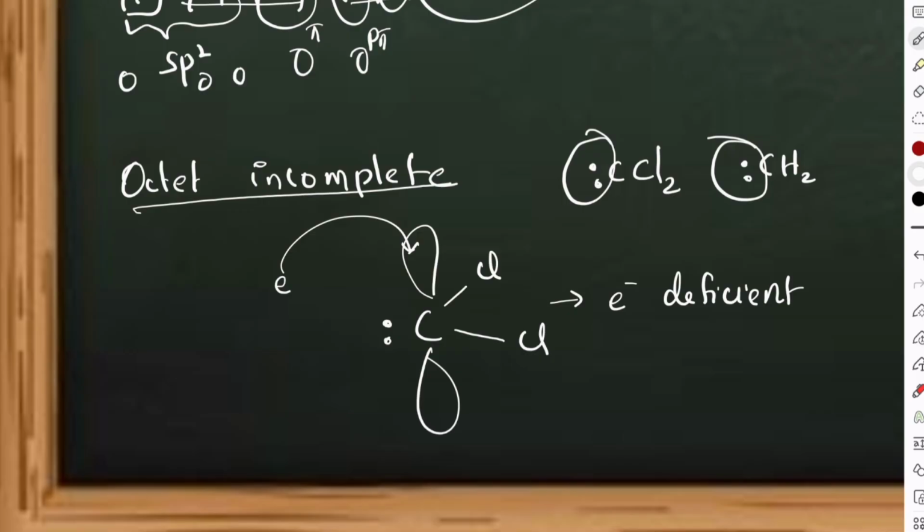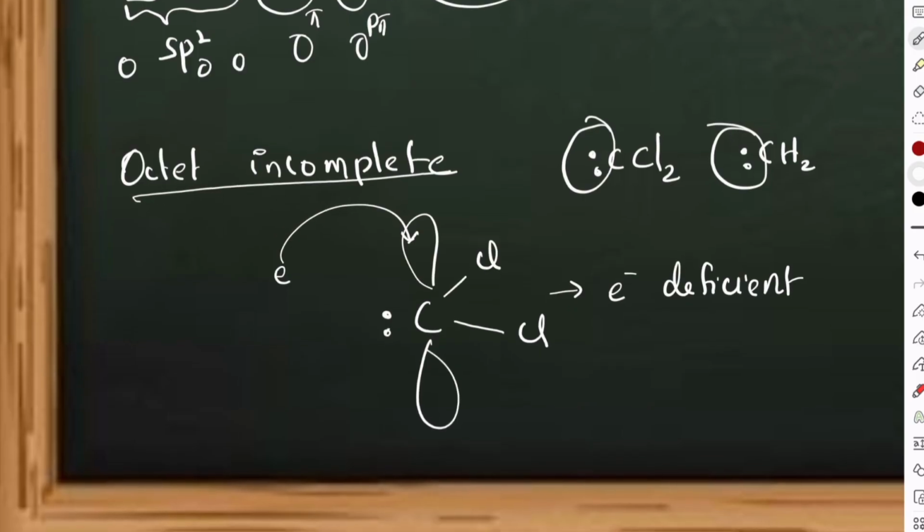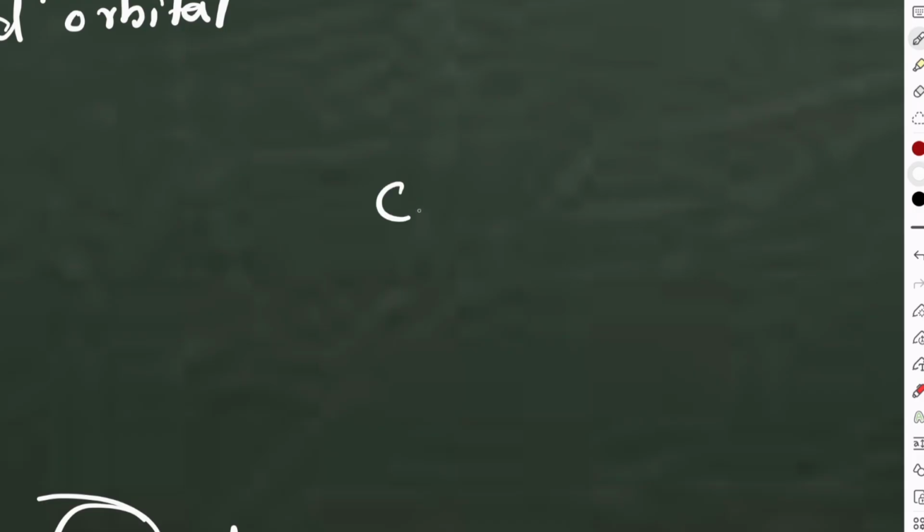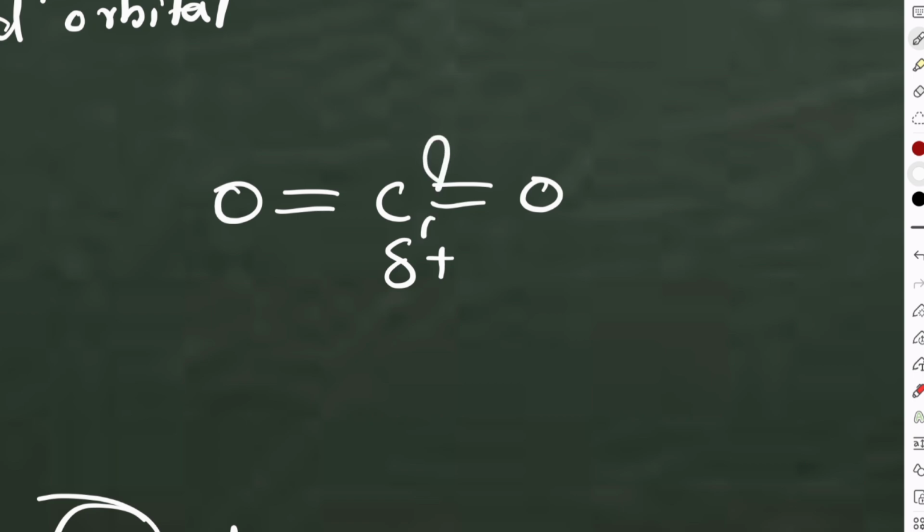Next, there are octet complete species also which, because of some reasons, will act as an electrophilic center. Electron loving, it can also act as an electrophile, where it attracts the electron. Electrophilic center and nucleophilic center I will talk about separately later. Now for example, if I say a molecule like CO2, is it an electrophile or a nucleophile? It can act as an electrophile because of the partial positive charge here and a pi bond here.